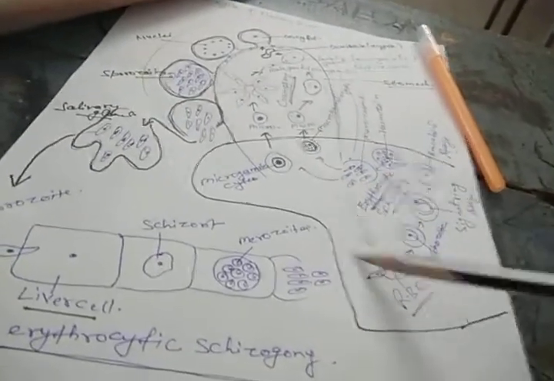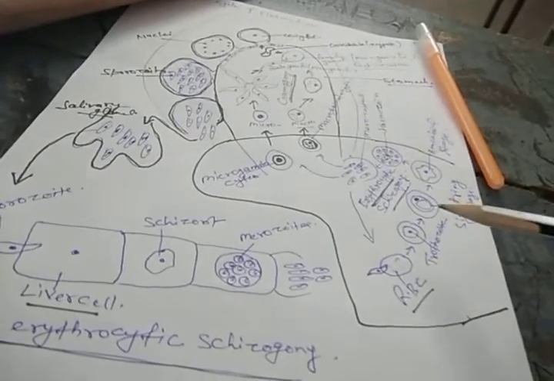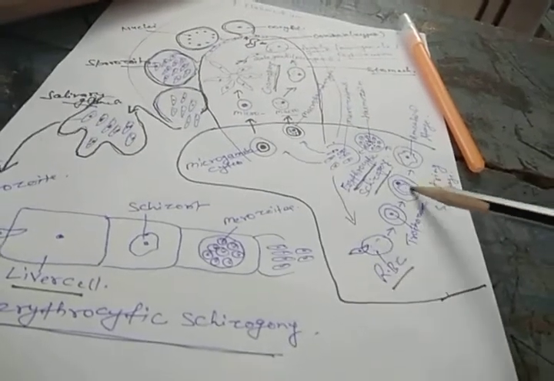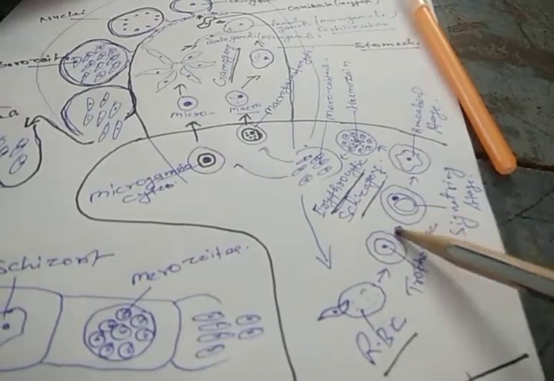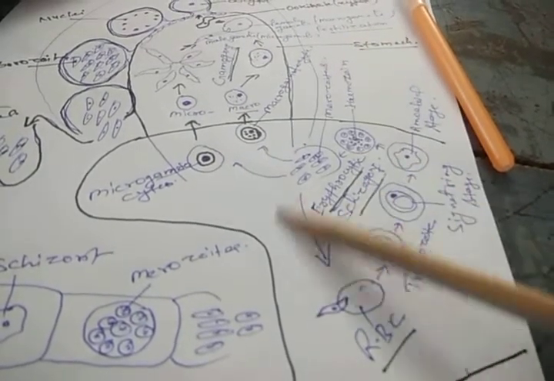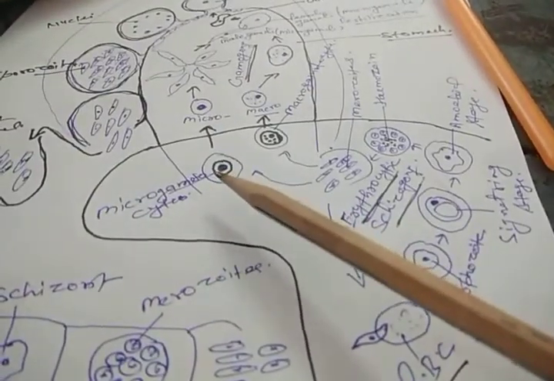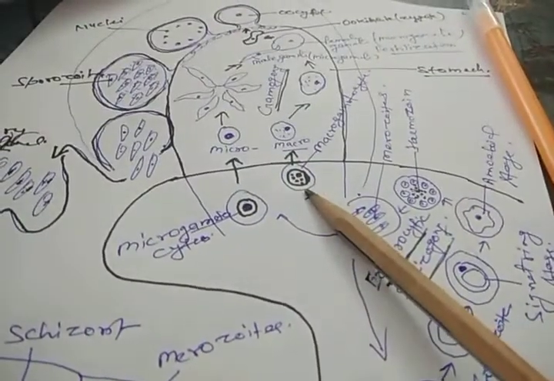After some 2-3 cycles, that is called the erythrocytic schizogony. So in the liver cell occurs the pre-erythrocytic or exoerythrocytic schizogony, and in the RBC it occurs the erythrocytic schizogony. Now you can see this cycle is repeated 2-3 times. After that, these merozoites now change into the microgametocytes and the mega or macrogametocytes.